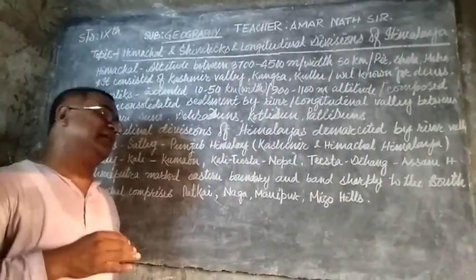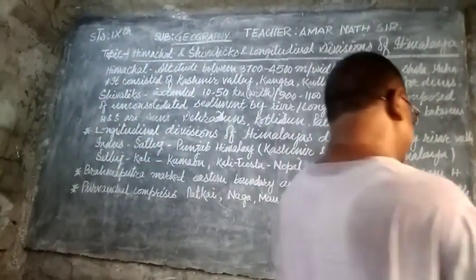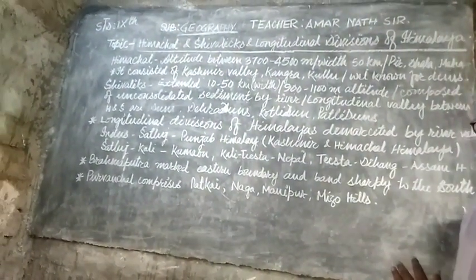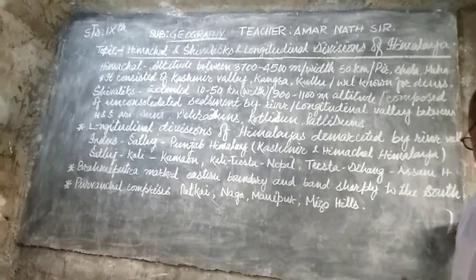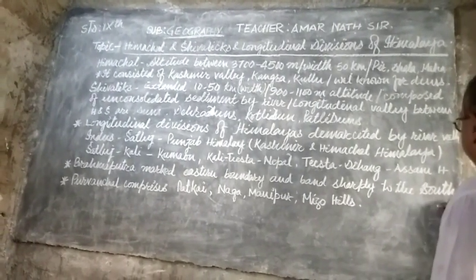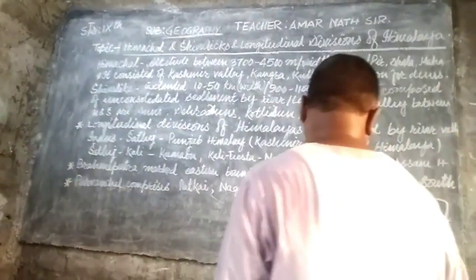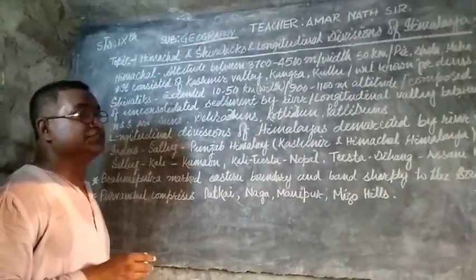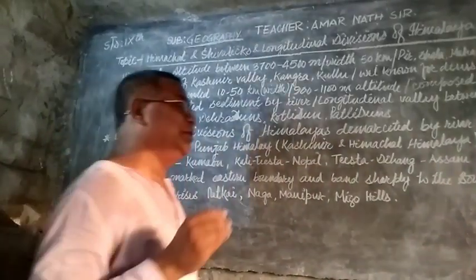After Arunachal Pradesh, the Himalayas bend sharply to the south. In these regions, the Himalayan part is considered the Purvanchal.